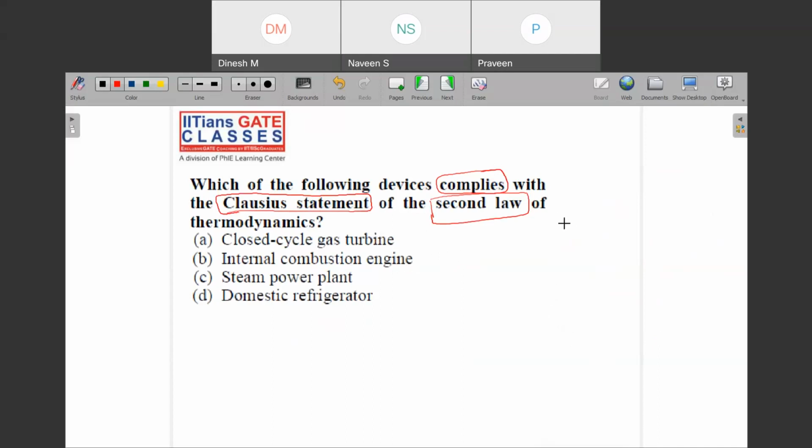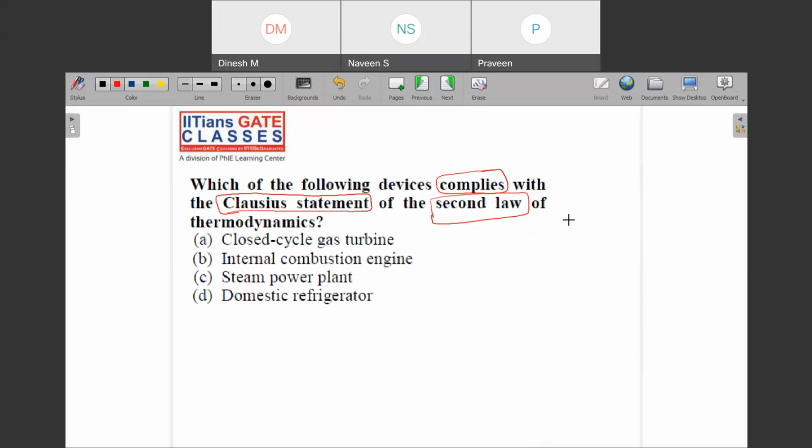So what was the Clausius statement? If you remember the Clausius statement, then you will automatically relate which device was seen as the example of it. Can you remember that we say that if you need to transfer heat energy from low temperature to higher temperature, then it cannot happen automatically?